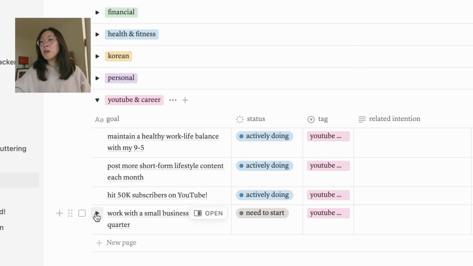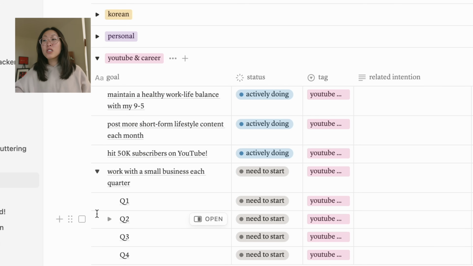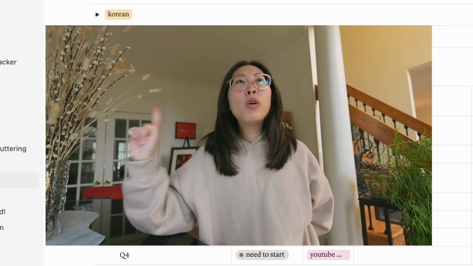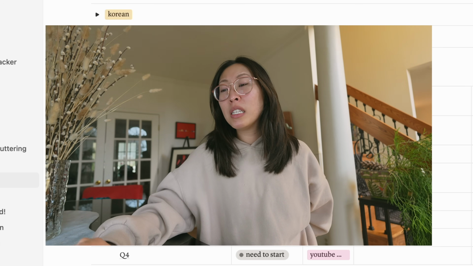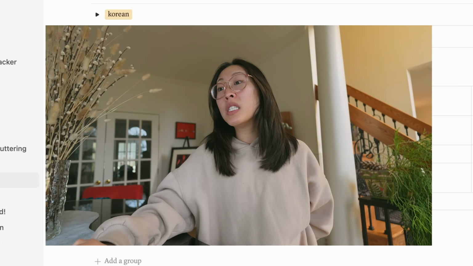And then work with one small business each quarter. This is my last goal. I actually still need to start this. I do know who I wanna work with in Q1 though, so I just need to follow up with them. I really need to do that. I actually need to update my monthly goals now that I'm going through these, which is why it's good to go through it.